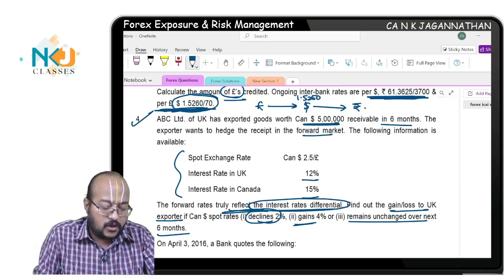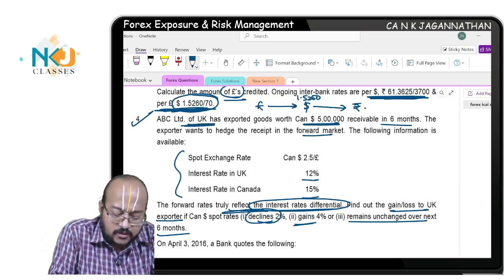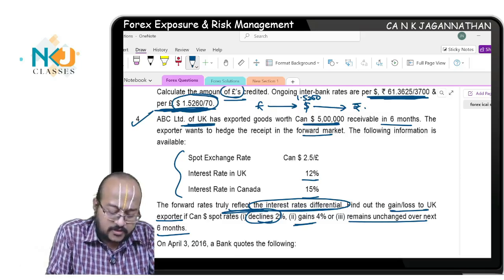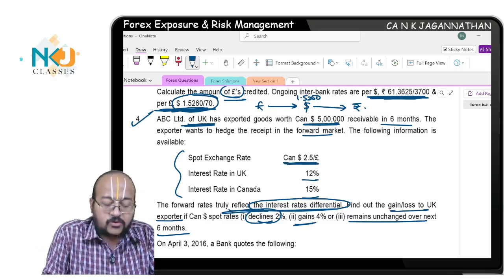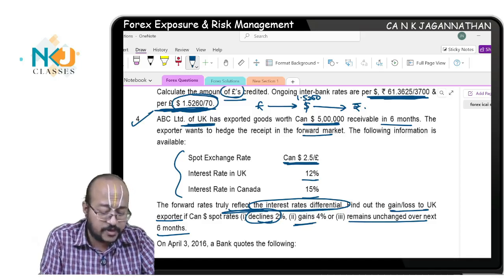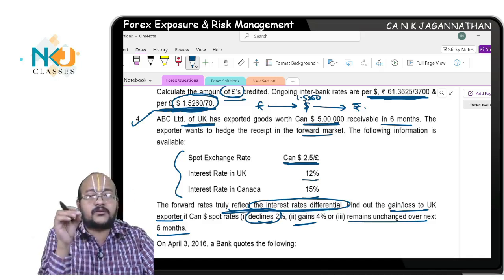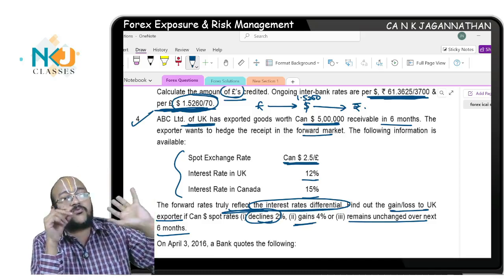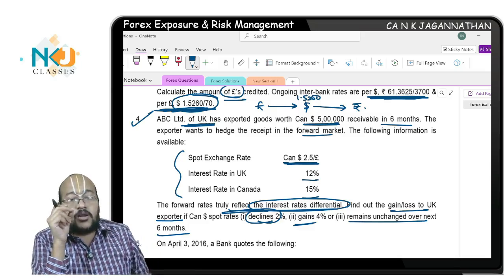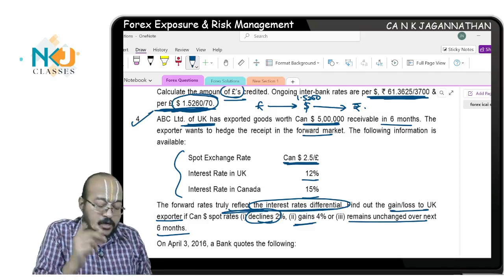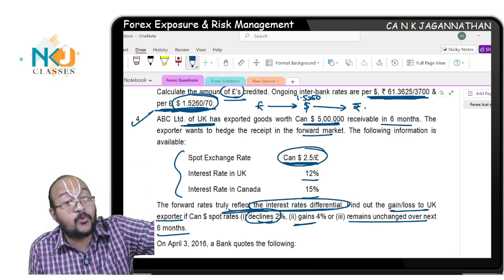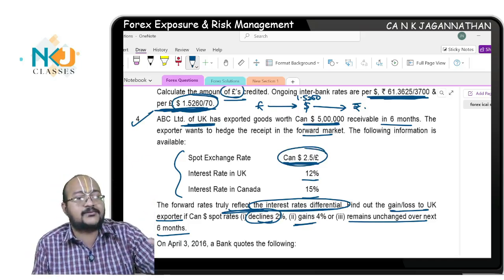See one thing. This company is based in UK, and the export is worth this much Canadian dollar, receivable after 6 months. Now, for the rate quoted, you should always verify whether it is a direct quote or indirect quote. I also told you, all the markets would be quoting direct quote only. If you are in India, the quotes will be given for dollar, foreign currency only. But in UK alone, the market operates a little bit differently. There, they will give the quotation for pound. For their currency, they will value other currency.